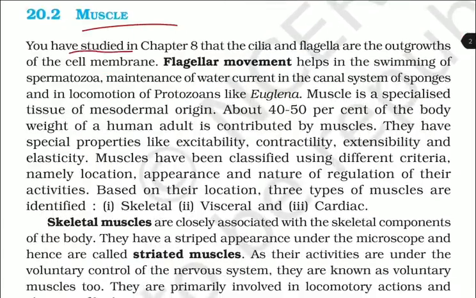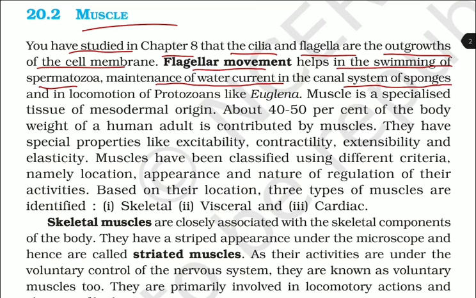You have studied in chapter 8 that the cilia and flagella are outgrowths of the cell membrane. Flagellar movement helps in the swimming of spermatozoa, maintenance of water current in the canal system of sponges, and in locomotion of protozoa like Euglena. Muscle is a specialized tissue of mesodermal origin. About 40 to 50% of the body weight of a human adult is contributed by the muscles.